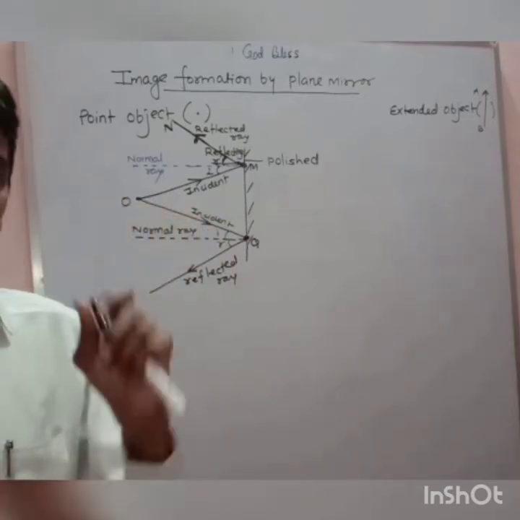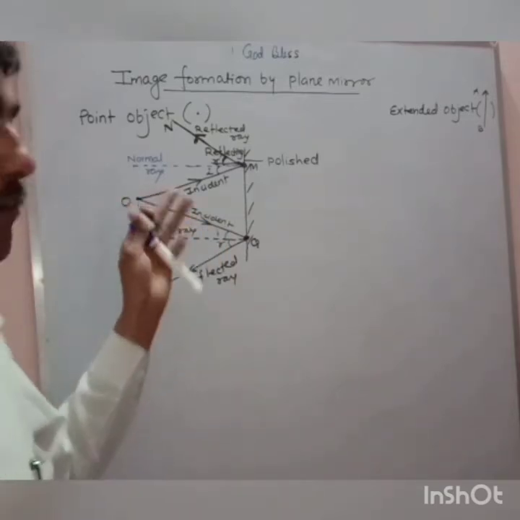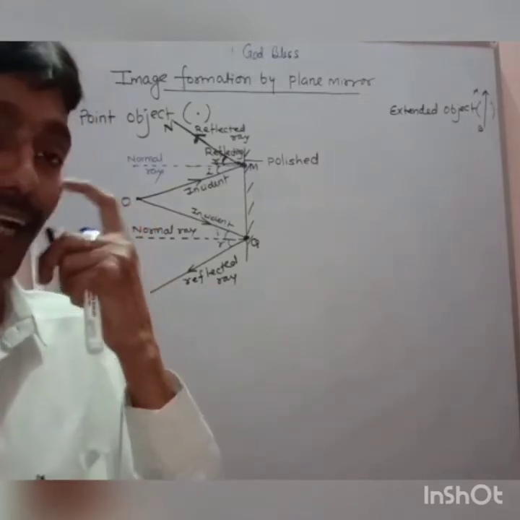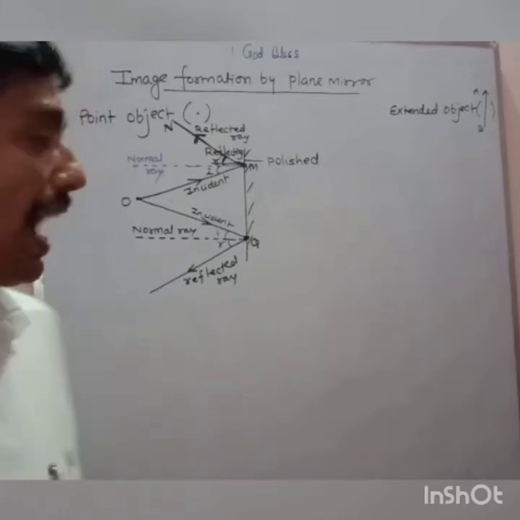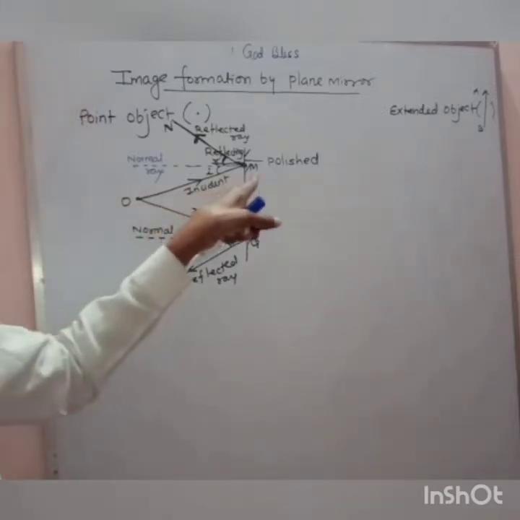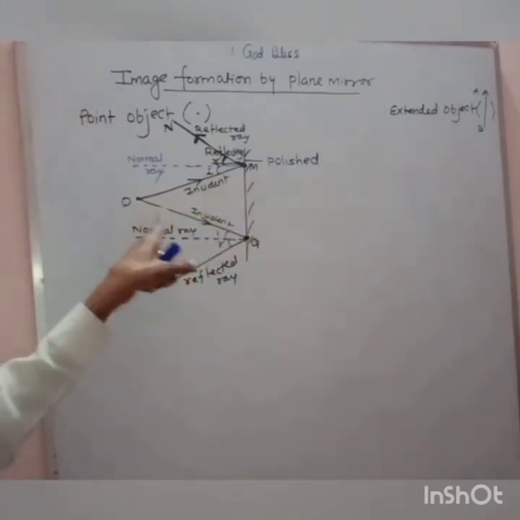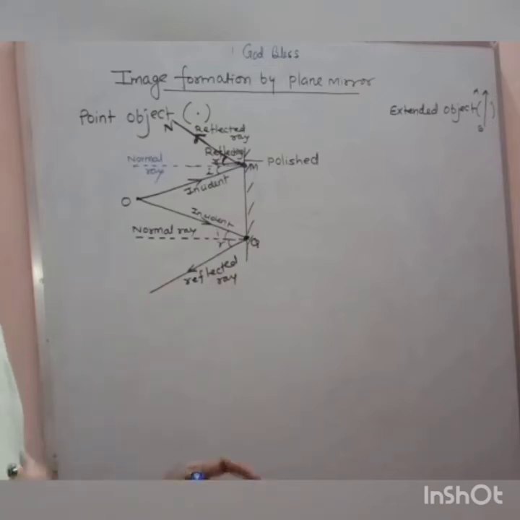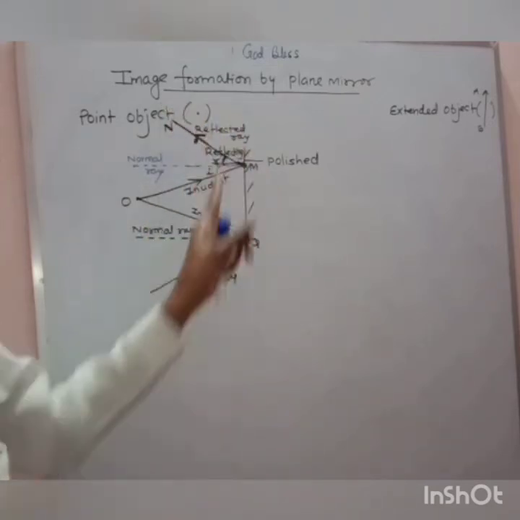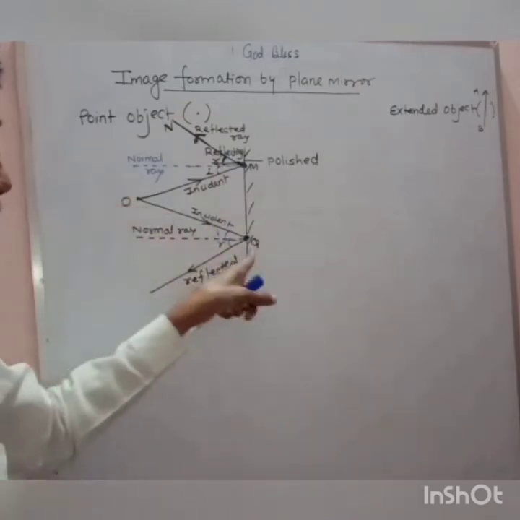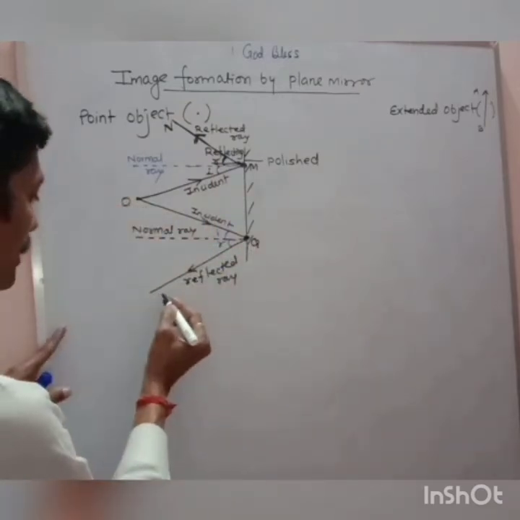Now my dear, I have drawn two incident rays in front of you as the class 10 syllabus says. To form an image, minimum two rays are required. I have drawn the two incident rays. One is OM, the other is OQ. The first incident ray OM, the reflected ray is along MN. The other incident ray OQ, the reflected ray is along QS.